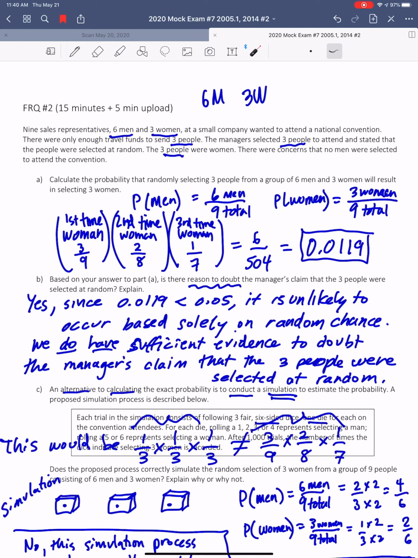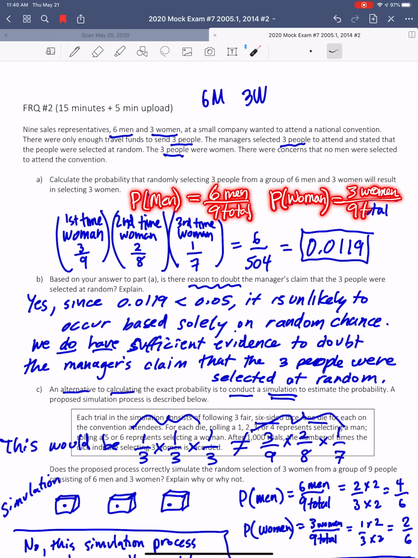So the first thing I did is just calculate in my head, what's the probability of getting a man? There's 6 men out of 9, right? And then, what would be the probability of getting a woman? If you were only selecting one, there's 3 women out of a total of 9. So that's the first thing I wrote on the problem. Then we have to think to ourselves,